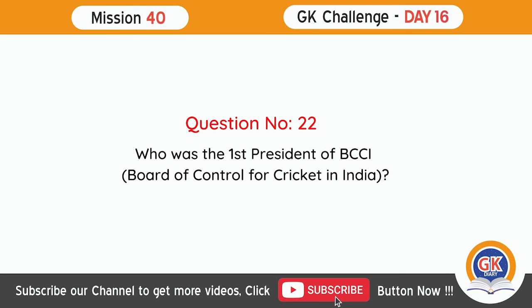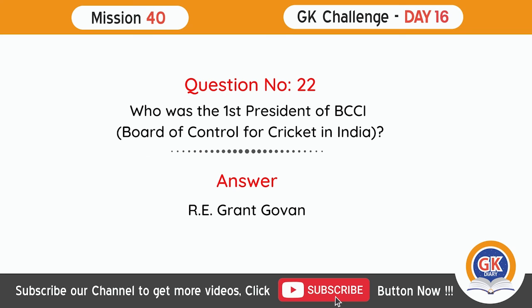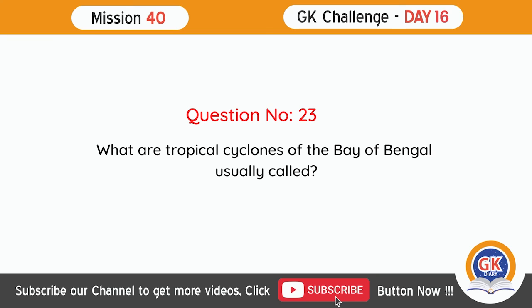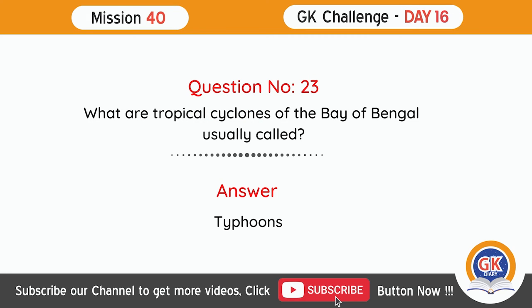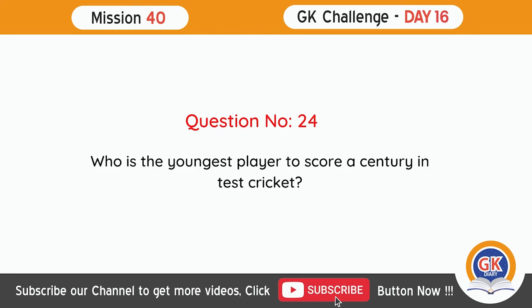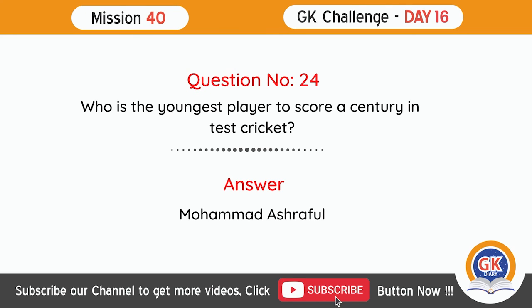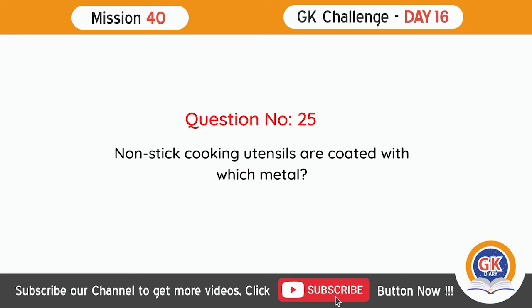Who was the first president of BCCI? R.E. Grant Govan. What are tropical cyclones of the Bay of Bengal usually called? Typhoons. Who is the youngest player to score a century in Test cricket? Muhammad Ashraful. Non-stick cooking utensils are coated with which metal? Teflon.